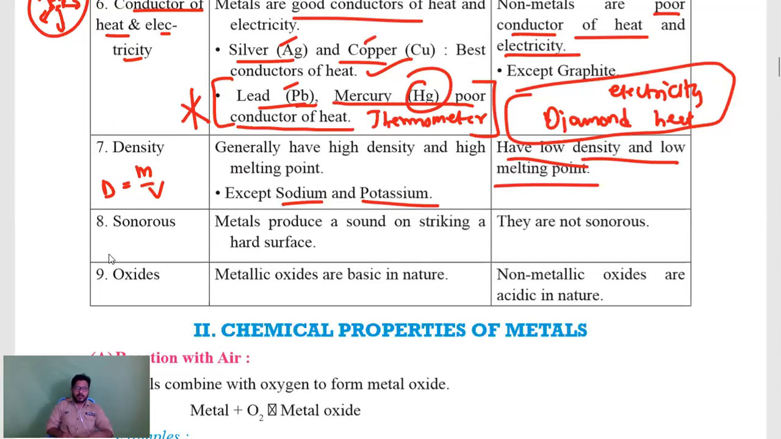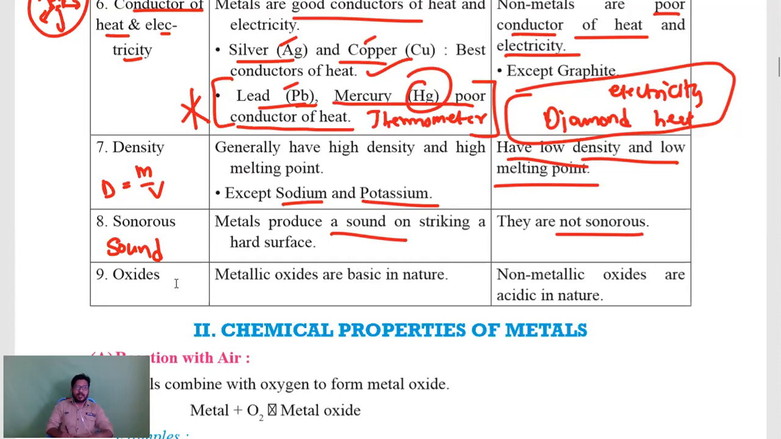Sonorous. Sonorous means producing sound. If you strike a metal with any hard surface, automatically it will produce sound. But coming to non-metals, they will not produce sound. But you may have a doubt: if you hit a pad or a drum, drums are not metals, but if you hit them, you get sound. But here we are not talking about just any sound. We are talking about metallic sound. If you ring a bell, what is the sound of the bell? That sound will not be produced by non-metals.